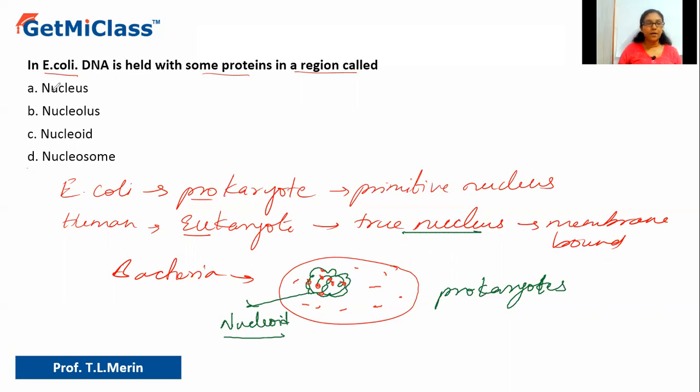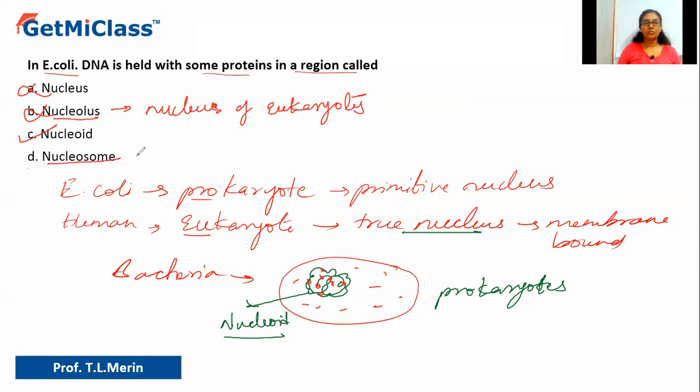So let us see. Option A says nucleus. Do they have a nucleus? No, they do not have a nucleus. Option B says nucleolus. Nucleolus is a part of the genetic material which is present within the nucleus of eukaryotes. Hence, it is ruled out. Nucleoli are not present in case of prokaryotes. Option C says nucleoid. So that is the correct answer.